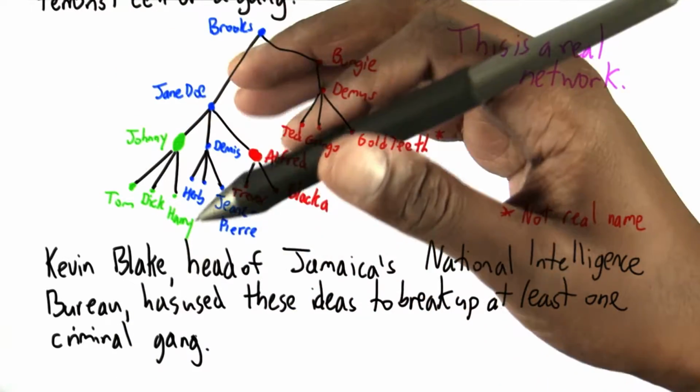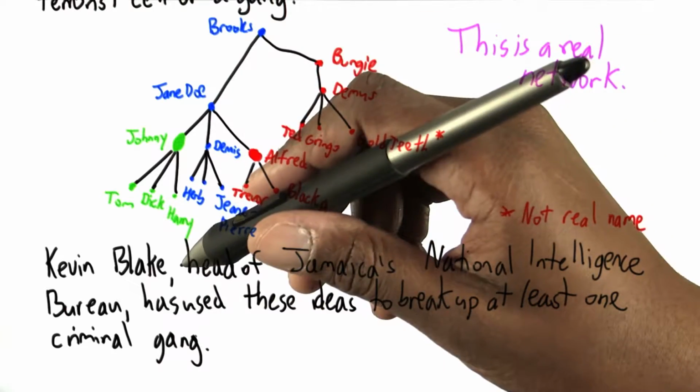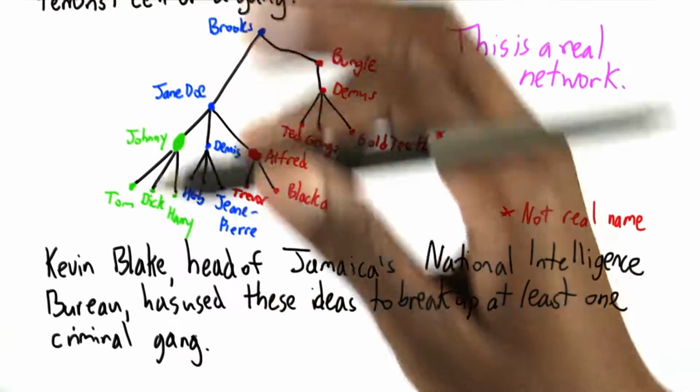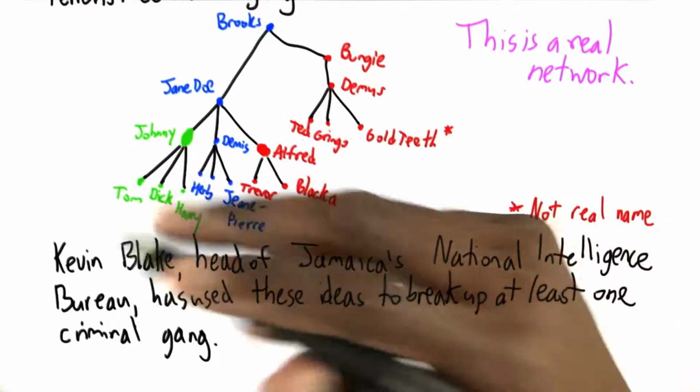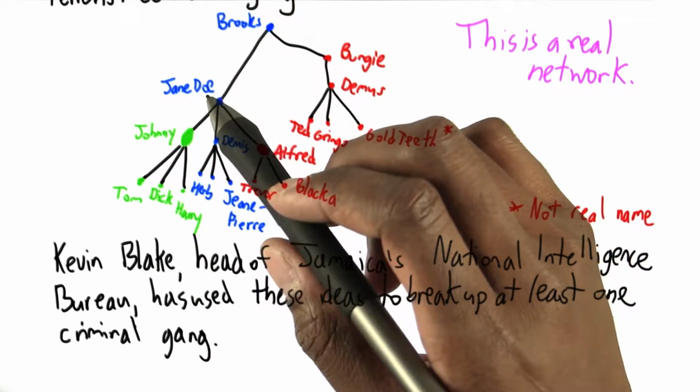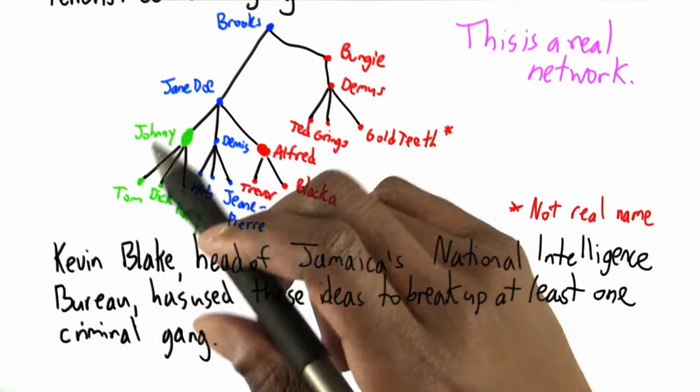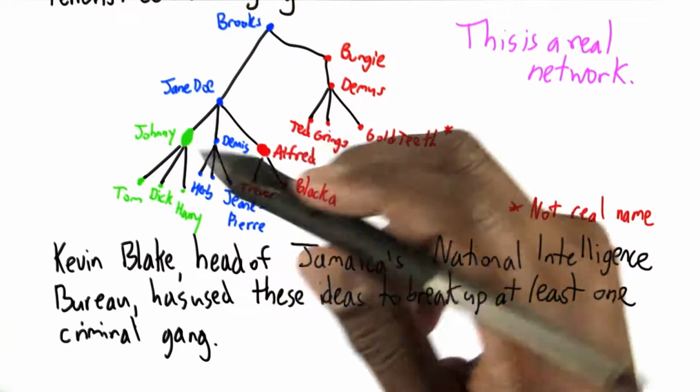He has actually used these ideas to break up at least one criminal gang. And this is a picture coming from his work. Kevin Blake also uses computing in order to improve law enforcement on the island of Jamaica.